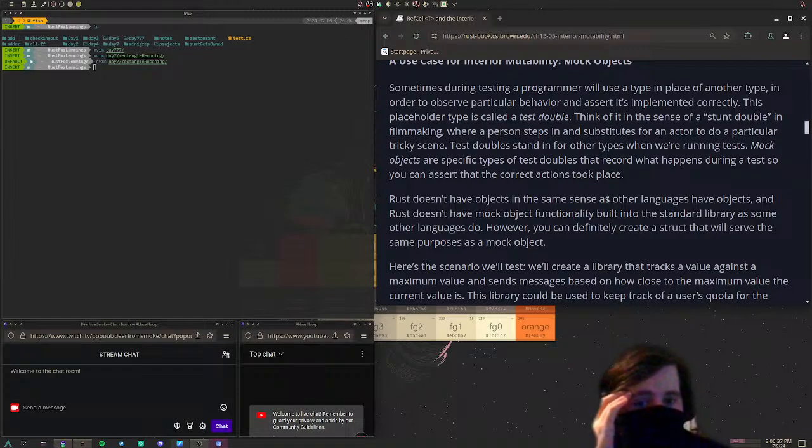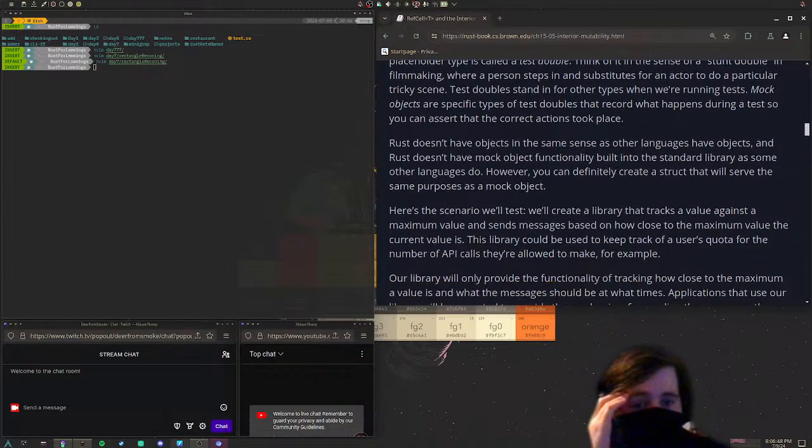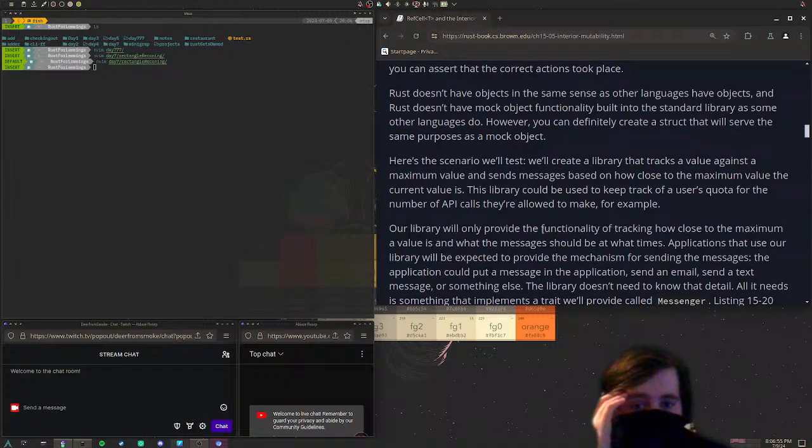Rust doesn't have objects in the same sense as other languages have objects, and Rust doesn't have mock object functionality built into the standard library as some other languages do. However, you can definitely create a struct that will serve the same purposes as a mock object. It's not object oriented in the way that it has it built in. You can't just build an object, but you can build something which follows the paradigm of object orientation.